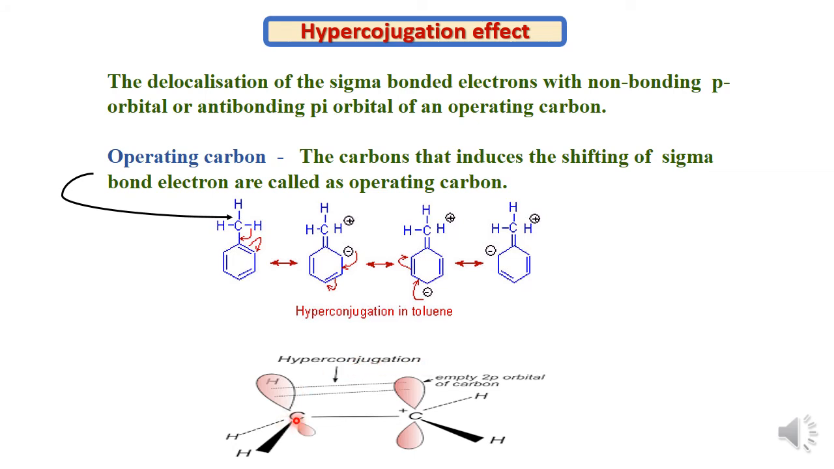Now here, this is the methyl group and this is the CH bond. The sigma electrons are present in this orbital, and this is the positively charged carbon where there is the presence of an empty 2p orbital. So these electrons, that is the sigma bonded electrons of this bond, can interact or they can be accommodated in this empty 2p orbital, and in this way the hyperconjugation effect takes place.